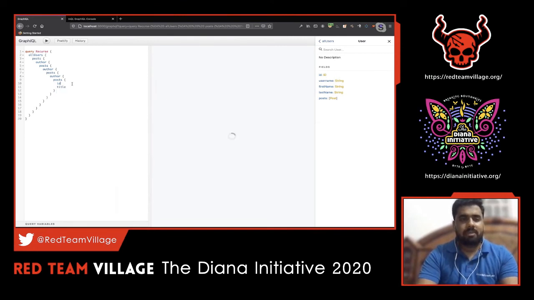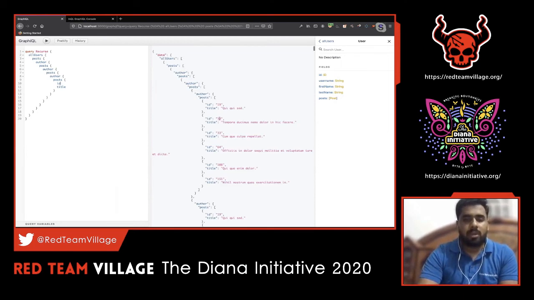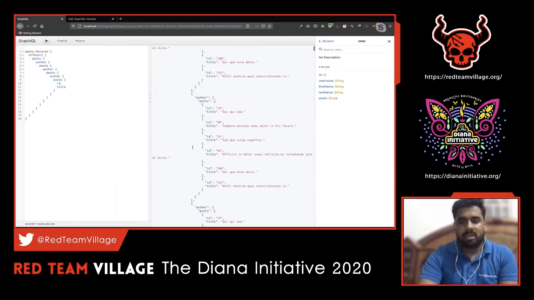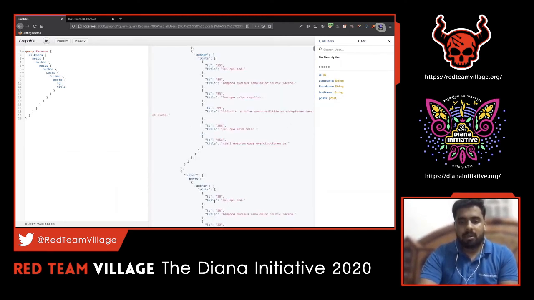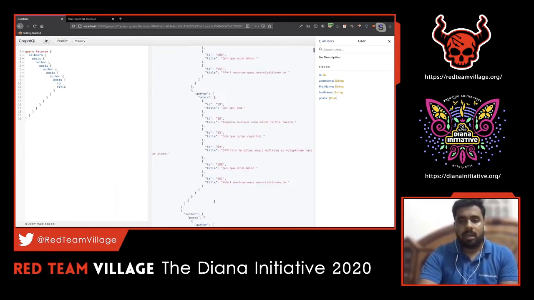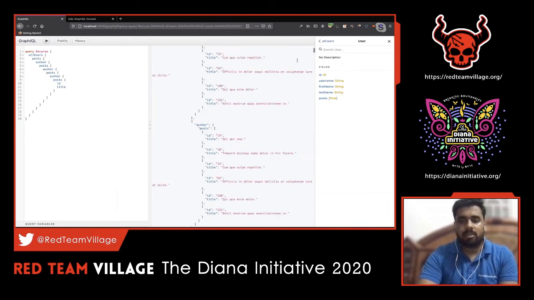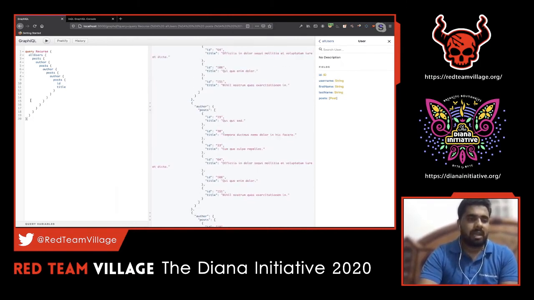So it's taking some time to process it. What it is doing is trying to pull out the ID and title of this particular post for that first query. And since we have nested it, it will go through all these iterations. So for all users post, again author, again post, author, it will keep on going. You can see how big the response is now. It's the same record which we are trying to pull out and trying to overload the backend system. So we can craft this wherein we can cause a resource exhaustion.